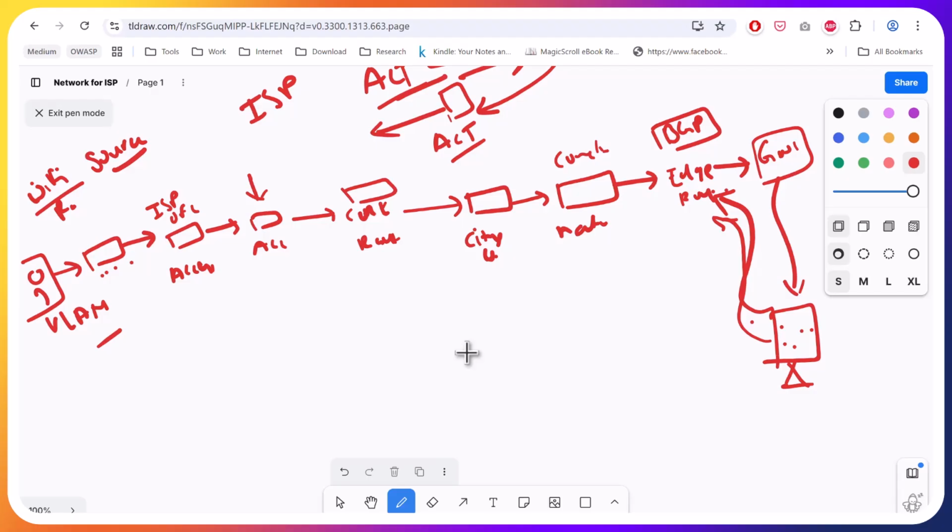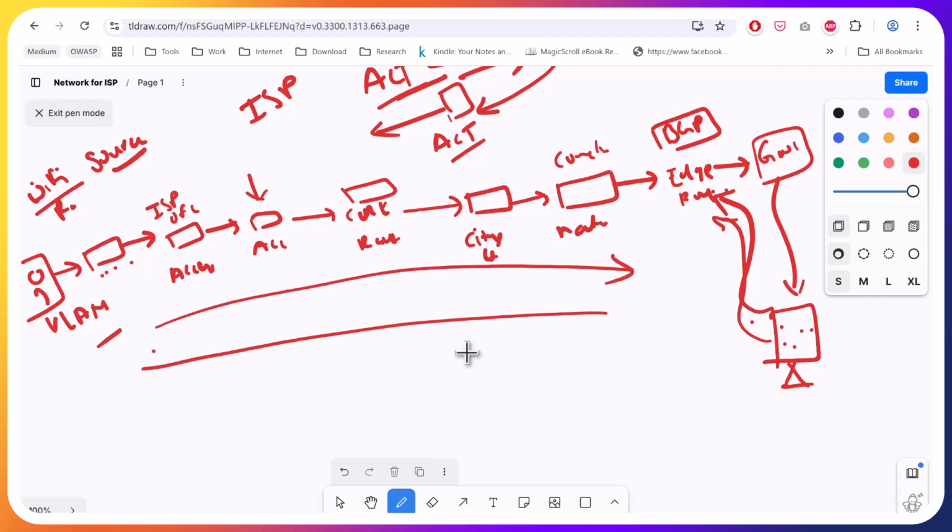Even if it looks like a very big chain, all of this happens within a fraction of milliseconds. It is so fast because everywhere the information is cached. ACT does that, so that if this router itself knows where Google resides, then it will directly send it there. So that's how it works.